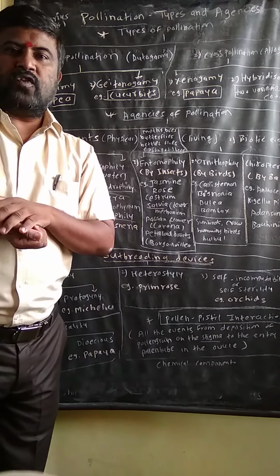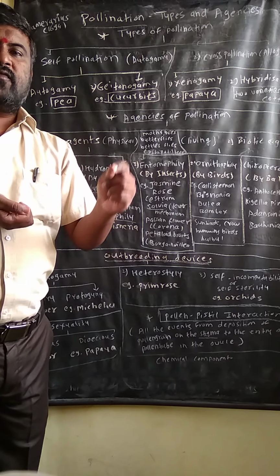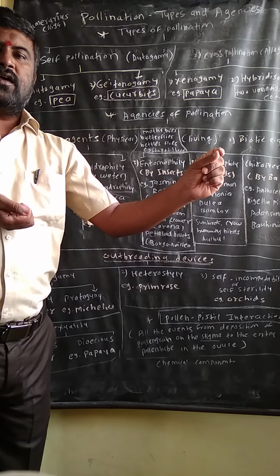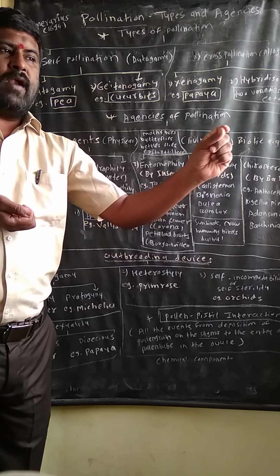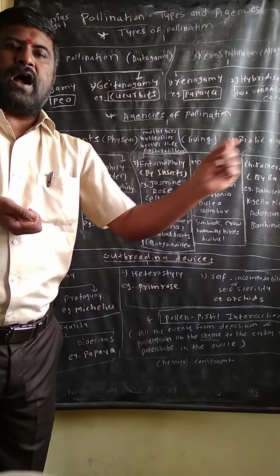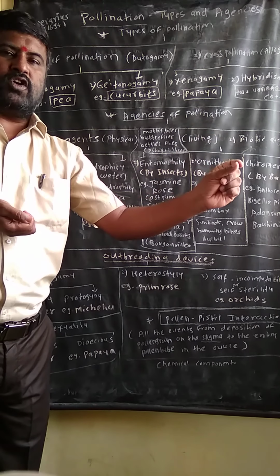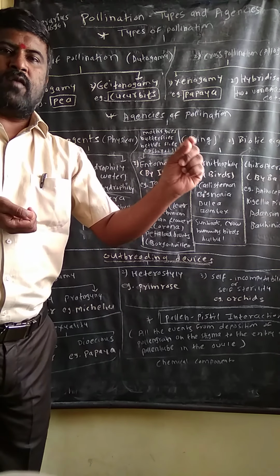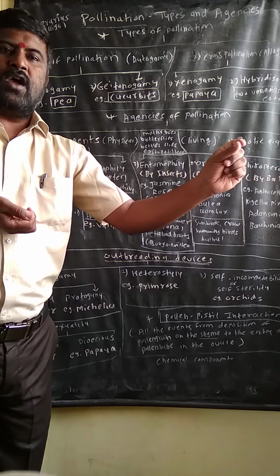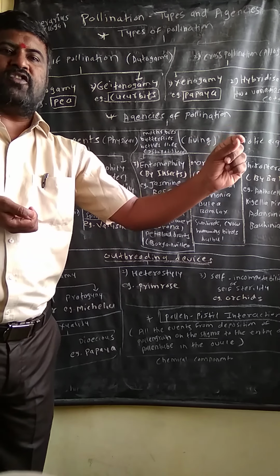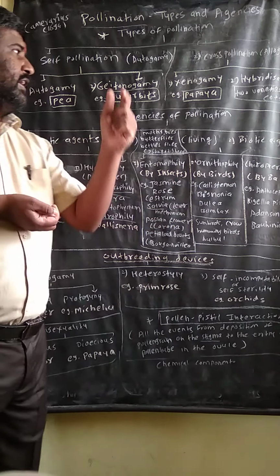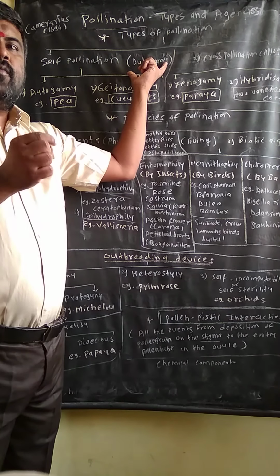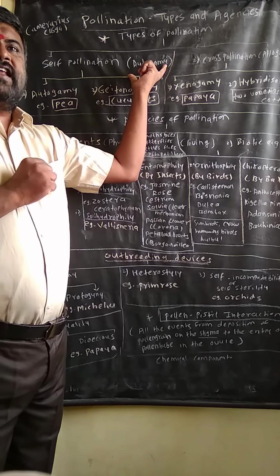So what is the definition of self pollination? The transfer of pollen grain from anther to the stigma of the same flower or a different flower present on the same plant is called self pollination. It is also called autogamy. Remember, this is very important for the exam.